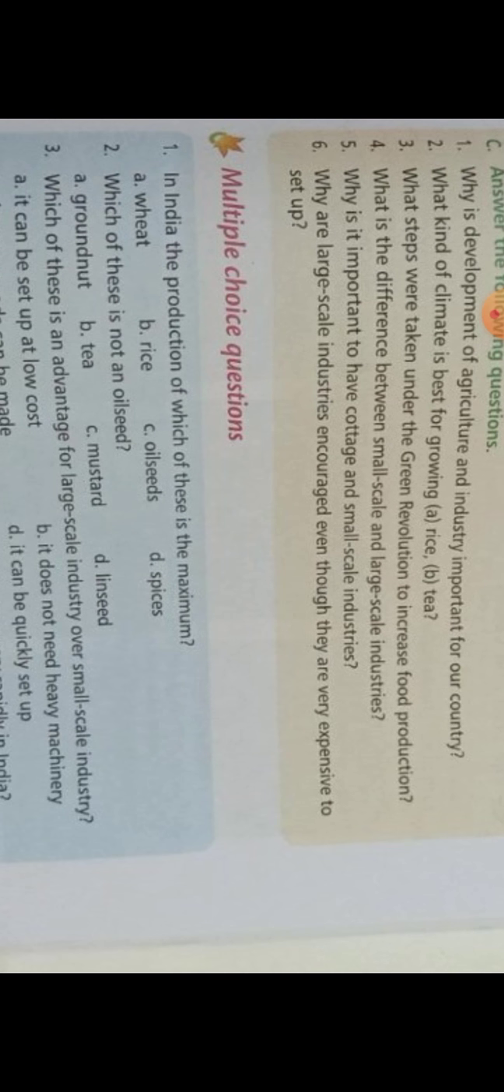Now question number 5. Why is it important to have cottage and small scale industries? Answer: These industries are very useful for employing a large number of people. Such industries can be set up easily in rural areas to prevent the population from moving to cities in search of work. Now the next question. Why are large scale industries encouraged even though they are very expensive to set up? Large scale industries are encouraged because modern methods of production can be more easily used in large scale industries. Therefore, better goods can be produced more cheaply.